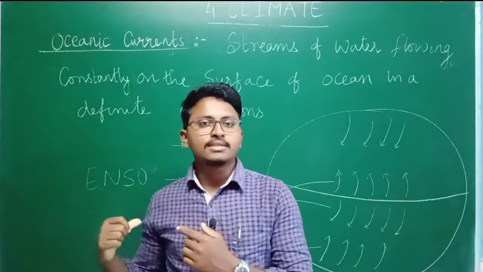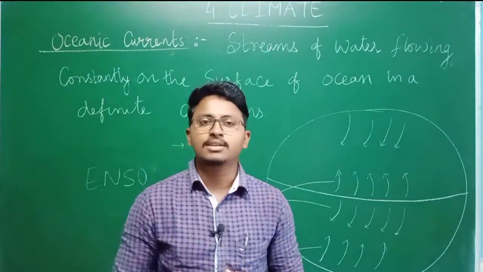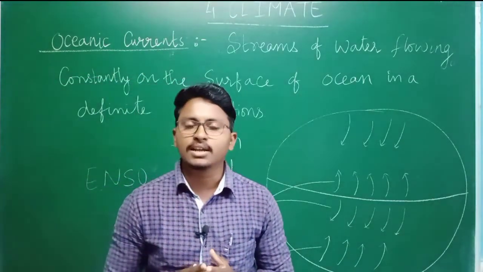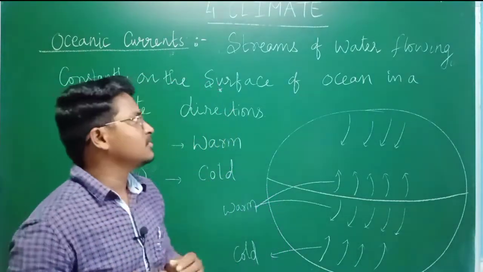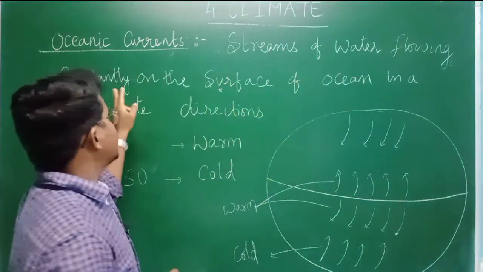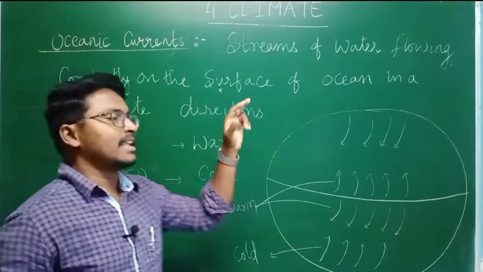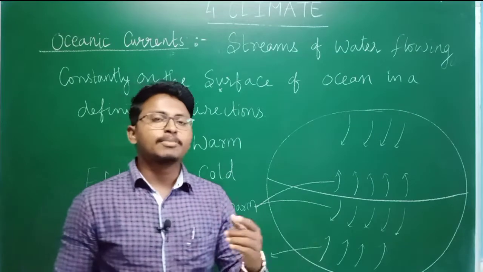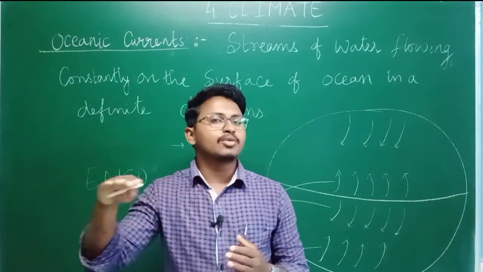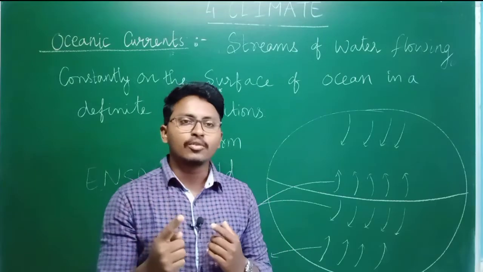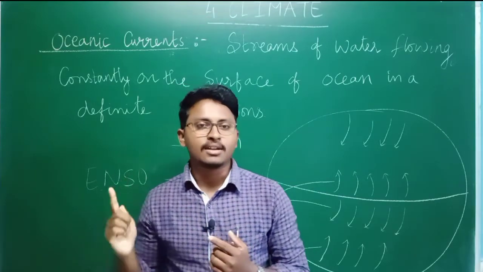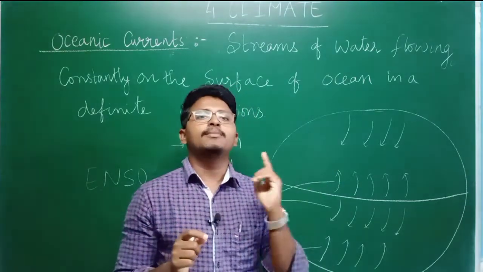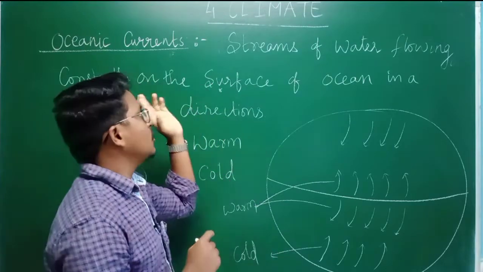But if we want to understand ENSO, or El Nino Southern Oscillation, we need to understand something known as oceanic currents. So what do you mean by ocean currents? Ocean currents means the streams of water flowing constantly on the surface of the ocean in a definite direction. Not only on the shore of the ocean, not only on the beach areas, but on the surface of the ocean also, the water will be constantly moving from one particular direction to another. This constant movement of the water on the surface of the ocean in a particular direction, we call oceanic currents.